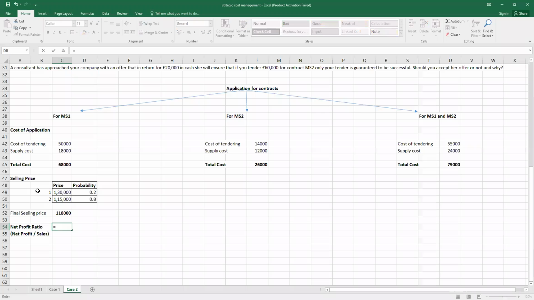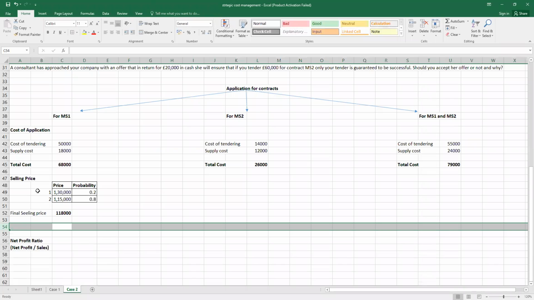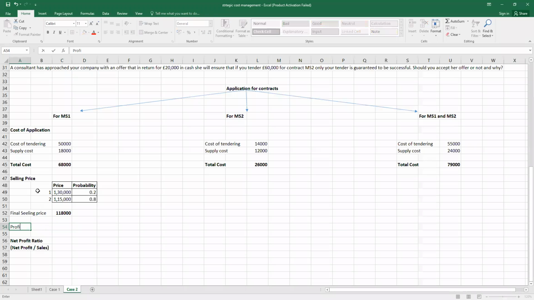Right? Because it does not matter only how much sales there are, whether the sales value is bigger or not, but the NP, the net profit ratio, actually gives you the idea of what quantum of profit you are earning by doing the activity. So let's calculate the net profit as well. That is the selling price minus the cost, and the net profit ratio, of course, is profit divided by the selling price. Here we come to know that the net profit will be 42%.